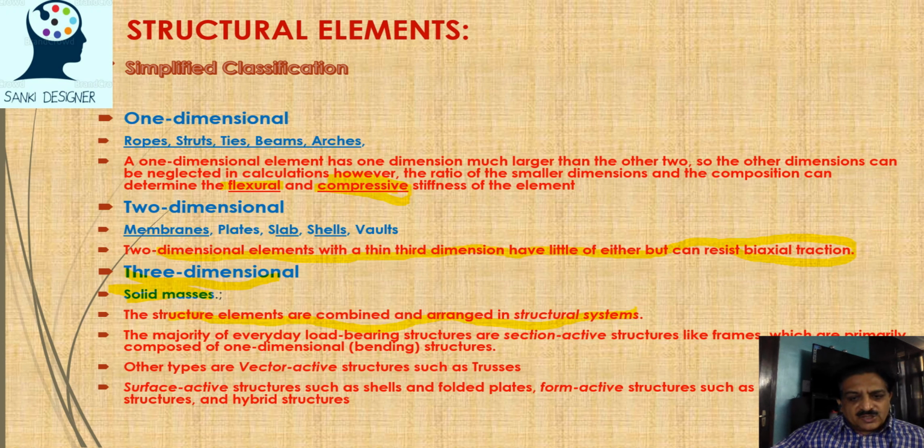The majority of everyday load bearing structures are framed structures with one-dimensional components, bending structures, as here. Other types are vector active structures such as trusses. You can see there, we have the axial loads on these. Then surface active structures, shells, folded plates, and form active structures. So ultimately we need to understand what a one-dimensional structure is, what a two-dimensional structure is, what a three-dimensional structure is, and how these members are connected to each other through joints and transfer the load, ultimately to get the form envisaged by an architect.